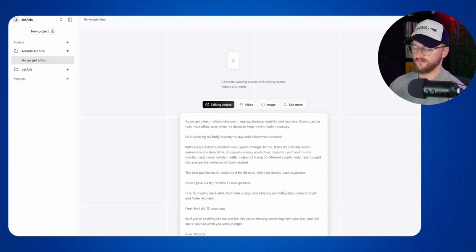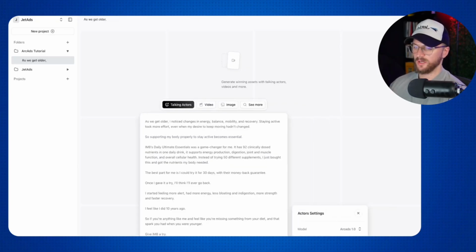And as you can see, this fits within the 1500 character limit right here. We can also adjust this. They have different models that we can use when uploading. ArcAds 1.0 is the recommended one, and especially if you go over higher character amounts, you're going to need to use ArcAds 1.0. They also have audio driven, that's max 600 characters. And then they have omni-human, which is a 400 character limit. But again, ArcAds goes all the way up to 1500. I've never tested these other models, but all I know is ArcAds is purpose built specifically for these AI UGC ads. And so that's really the only one that you need to worry about.